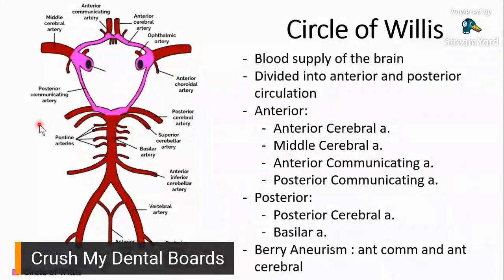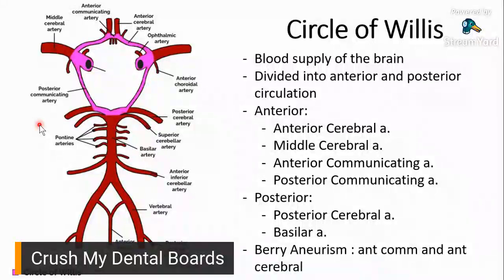So in the event that your anterior circulation has a blockage, then the posterior circulation can still feed the brain with blood. Now, if the posterior has a blockage, then the anterior component can still provide blood supply to the brain. And that's actually the reason why there's two of them.